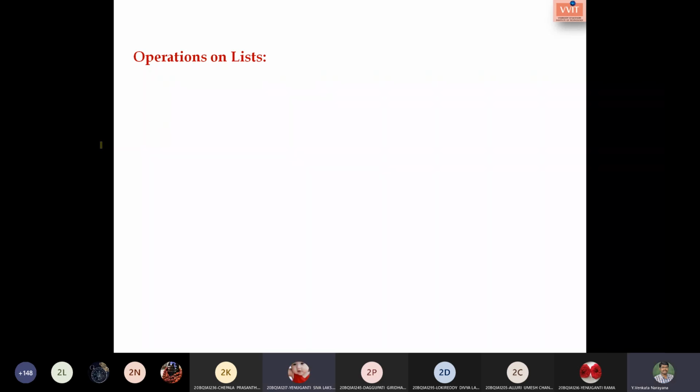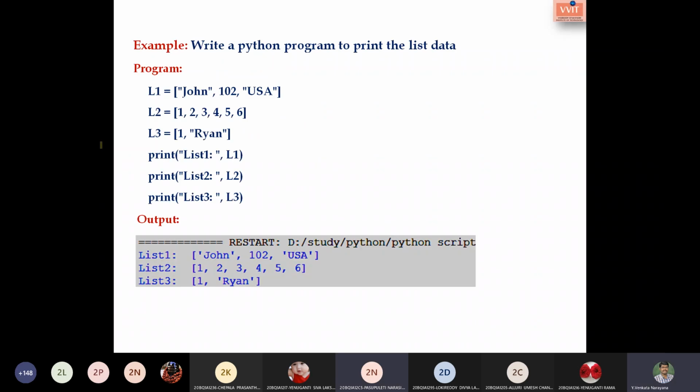Okay. So the operations on list. Don't worry, you will be having a recording. Can you please show me the program once, sir? Or else you can take a screenshot. No problem. And after that you can share it. Please have a screenshot, and after that you will be having notes on that. Is that clear?